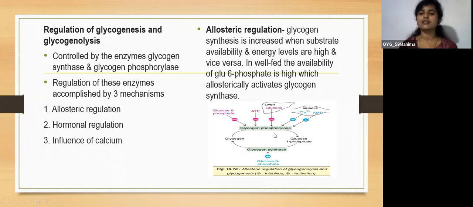Glycogen phosphorylase is the enzyme for glycogenolysis. So it is activated by calcium and AMP and inhibited by glucose 6-phosphate, ATP and glucose. In the well-fed state, the availability of glucose 6-phosphate is high, which allosterically activates glycogen synthase, so there will be activation of glycogenesis.